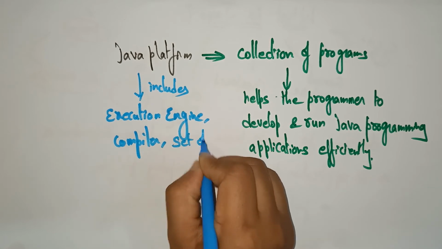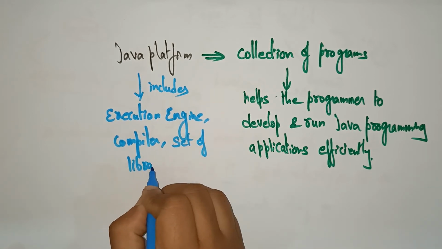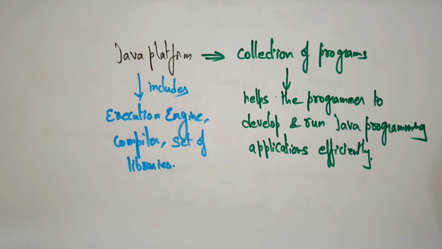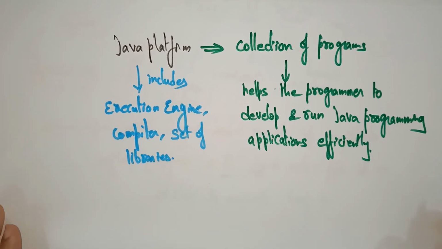These points you have to remember, students. So Java platform is a collection of programs that helps the programmer to develop and run, and it includes the compilers and the set of libraries.